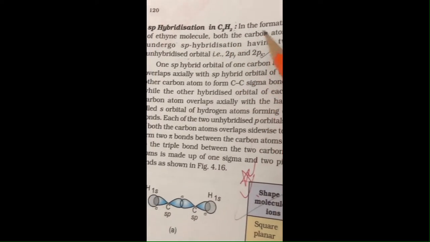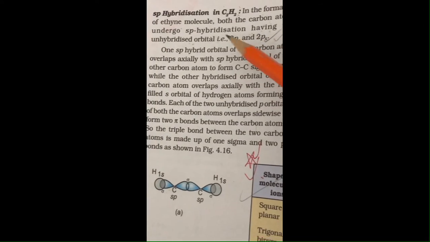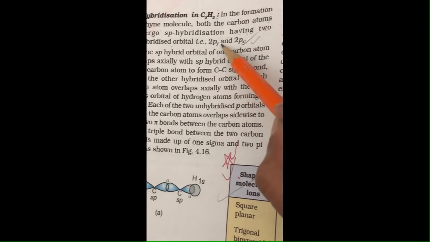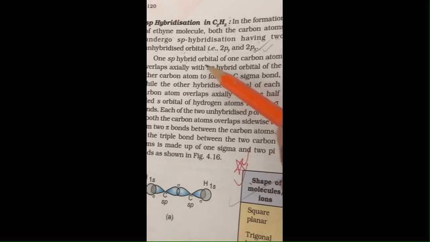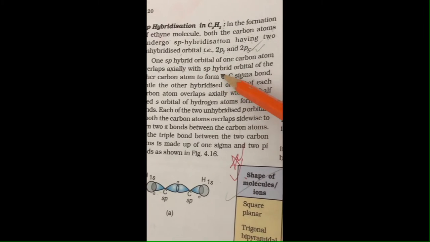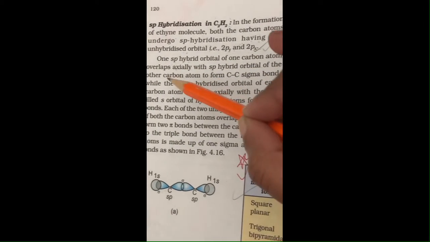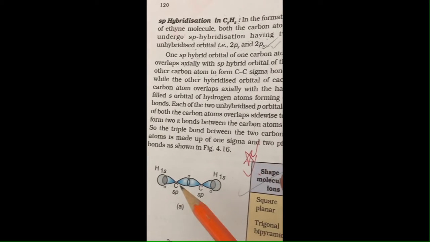That is, both the carbon atoms undergo sp hybridization and have two unhybridized orbitals, that is 2py and 2px, and one sp hybrid orbital of one carbon atom overlaps axially with the sp hybrid orbital of the other carbon atom to form the carbon-carbon sigma bond, as shown here.